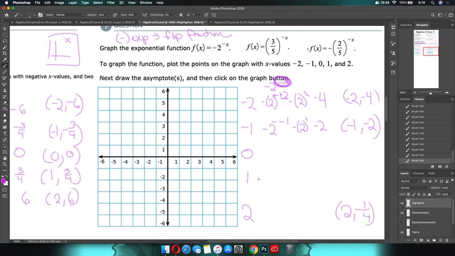And there is a pattern here. I'll show it to you. So this will be -2 to the negative, what's my x? Plain old 1, which flips your fraction, so that's 2 over 1. It flips to 1/2, and then we slap a negative in front of it. 1 over -1/2. And now we can start to see the pattern. 4, 1/4, 2, 1/2.